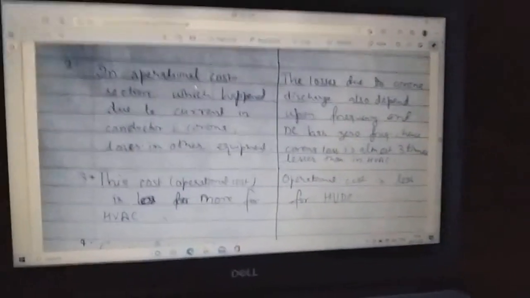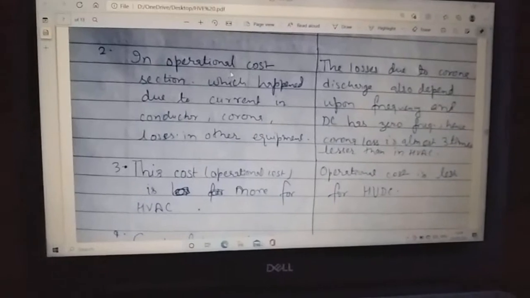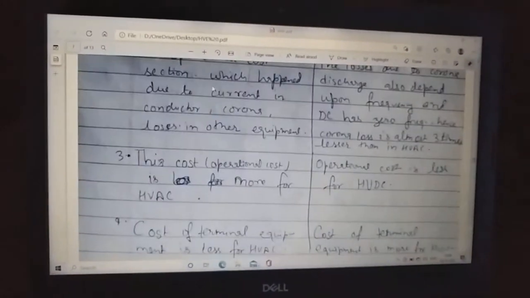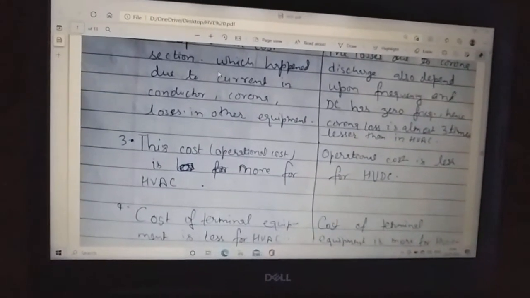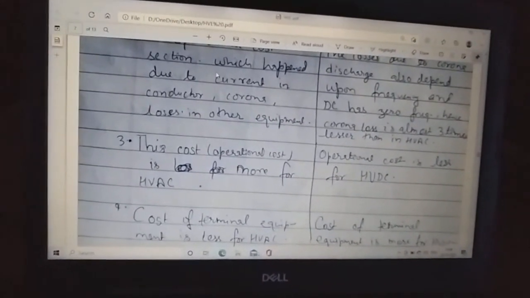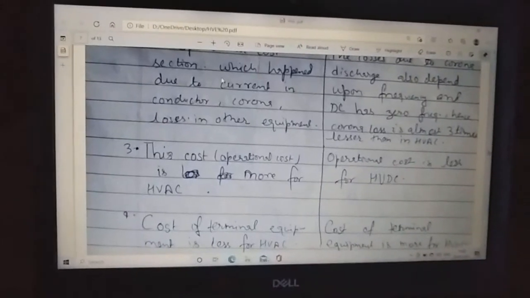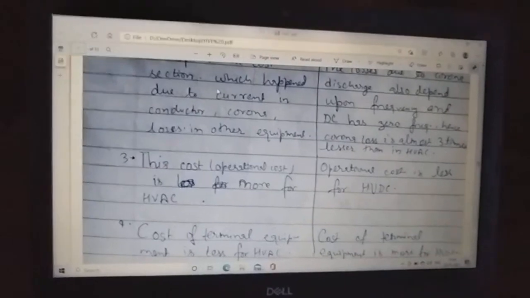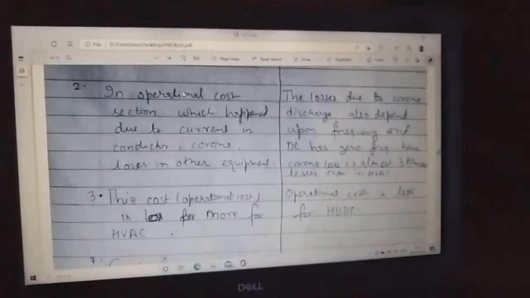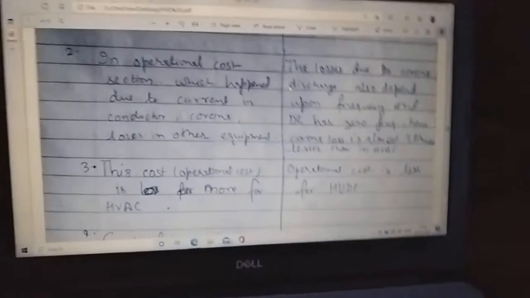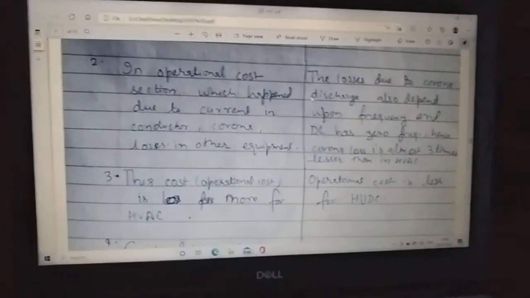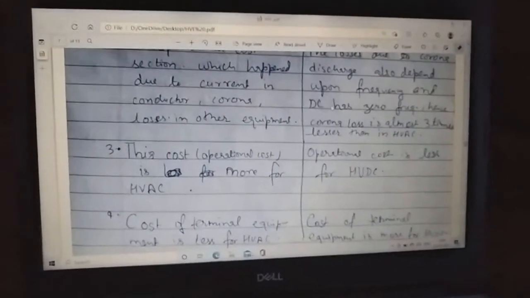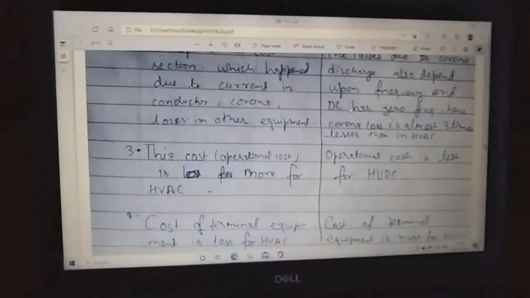If we supply HVAC, then there is a loss in the form of current in the conductor or in the form of corona, and losses in other equipment obviously. And when we come to the HVDC operational cost, there is approximately zero loss,